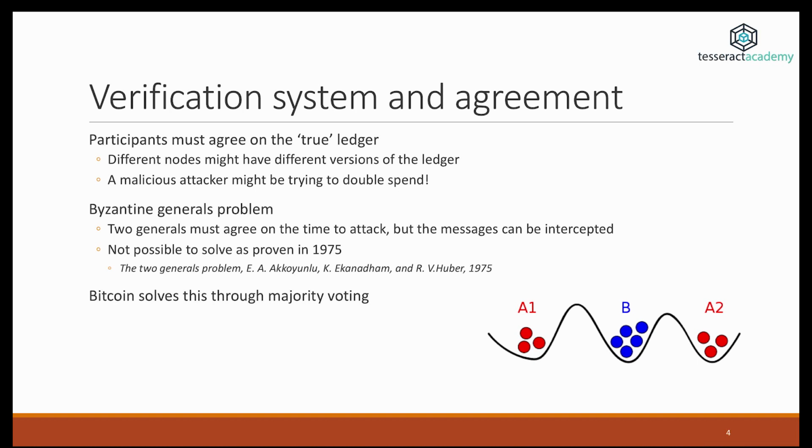So they can communicate with each other by sending messengers. However, because B is in the middle, B can capture a messenger and then send another messenger who's going to provide false information to A1 or A2. So the question is, when you have two generals, how can they be 100% certain that the other general sent me a message and told me to attack at this particular time? Well, with two generals, this is unsolvable. However, Bitcoin solves this, and all blockchains solve this by using more than two nodes. And shortly, we're going to see how this happens.